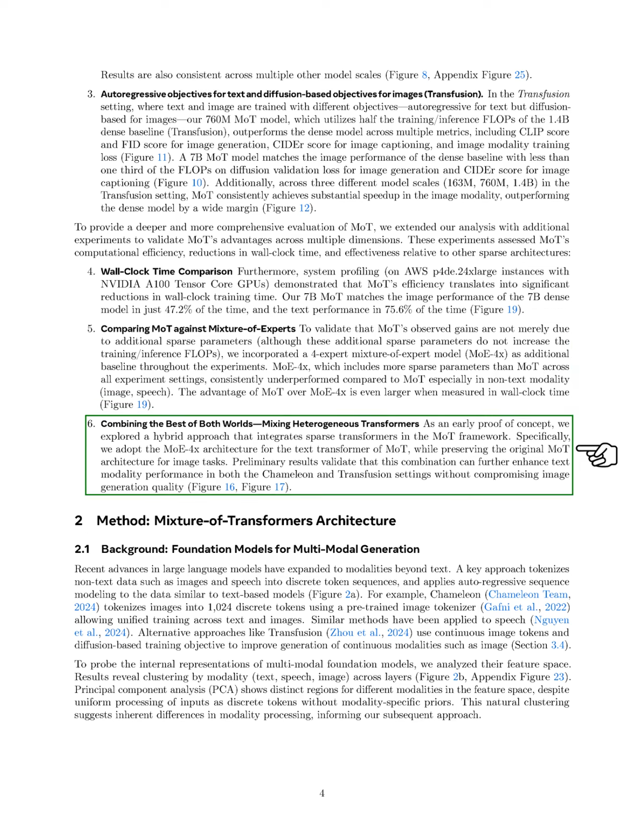Lastly, we explored a hybrid approach that combines sparse transformers within the MoT framework, using the MoE architecture for text tasks while keeping the original MoT design for image tasks. Preliminary results indicate that this combination can enhance text performance without sacrificing image quality.